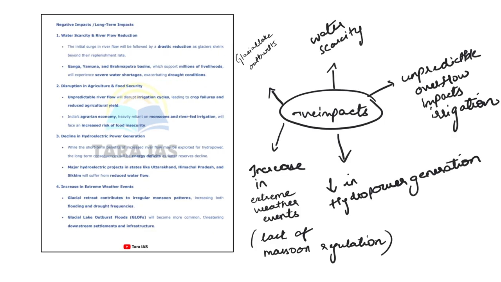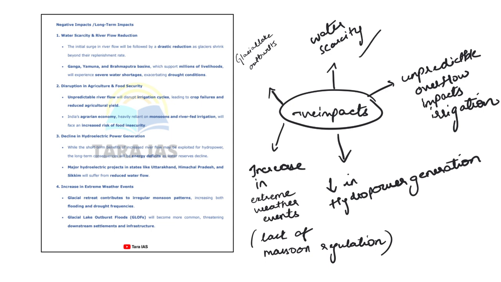Later, after some time, what are the next consequences that we'll be facing? So if you try brainstorming a few negative impacts, the first one will definitely be water scarcity. Once these glaciers melt, later there will be no water flow, and as a result millions of livelihoods, irrigation, those dependent upon rivers like Ganga, Brahmaputra, Indus, will obviously face drought conditions. This is the first point.